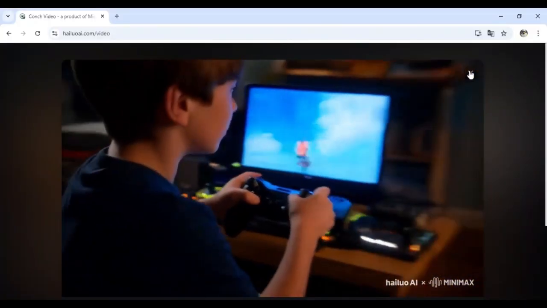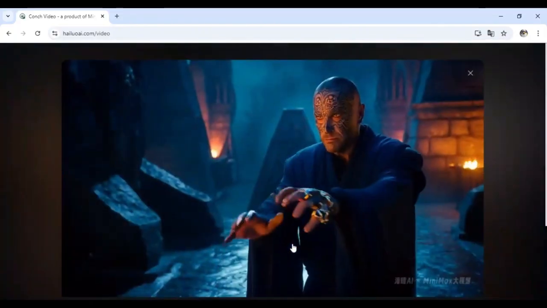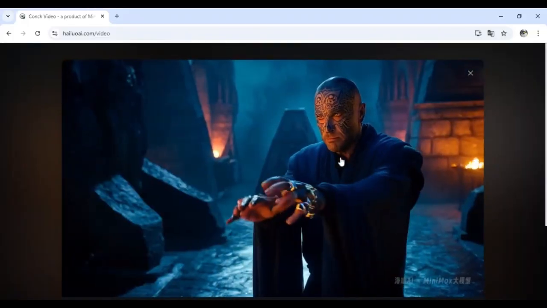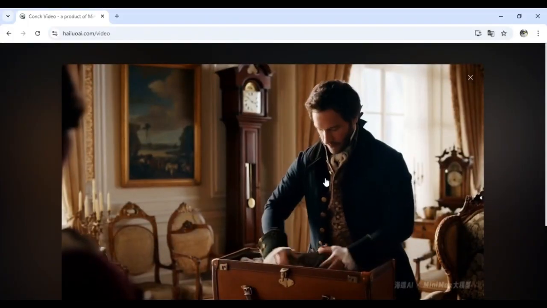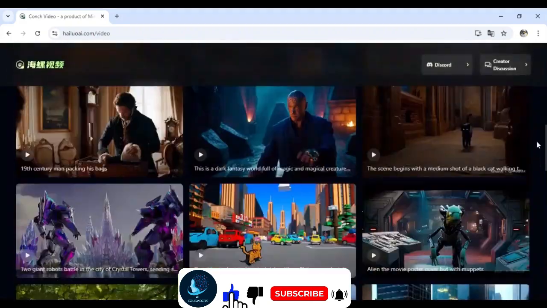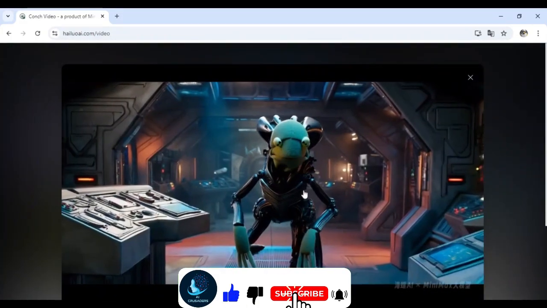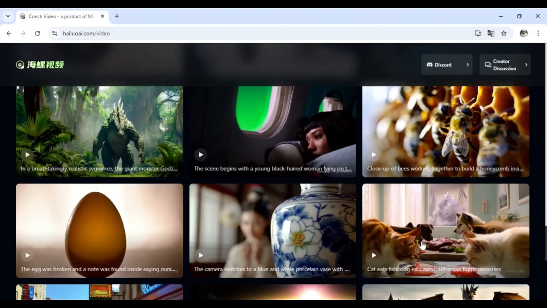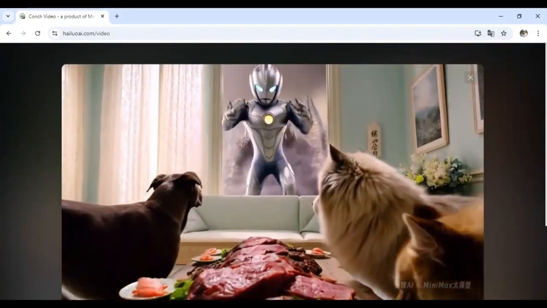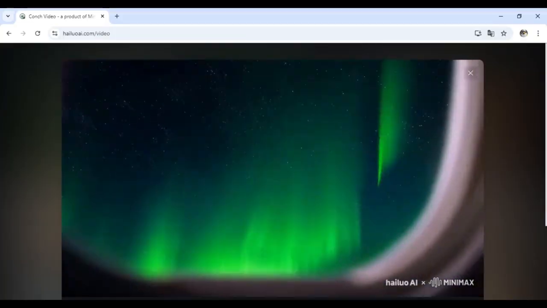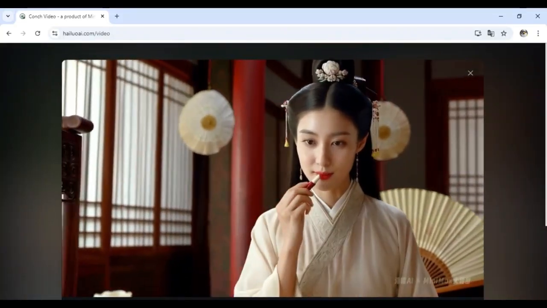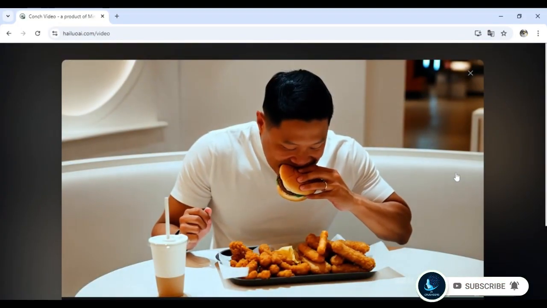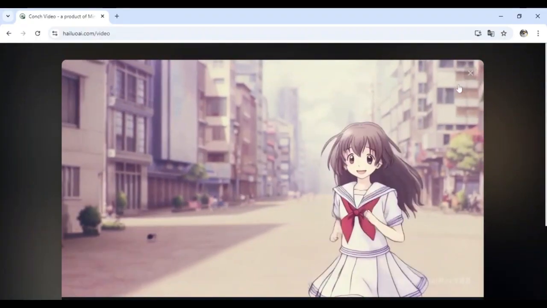Really amazing. Perfect. This tool is really amazing.